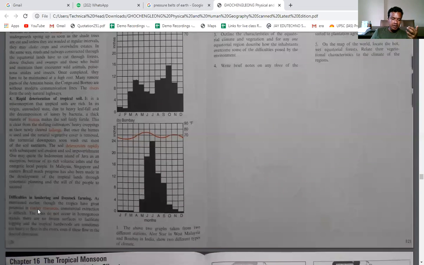That is what is explained here. So difficulties in lumbering and livestock farming because of the variety of species, because of the dense forest. Even the people cannot practice lumbering. Lumbering means what? They cannot cut the trees and sell them because economically it is very difficult to sort out the trees in this region. That is what is explained here, right?